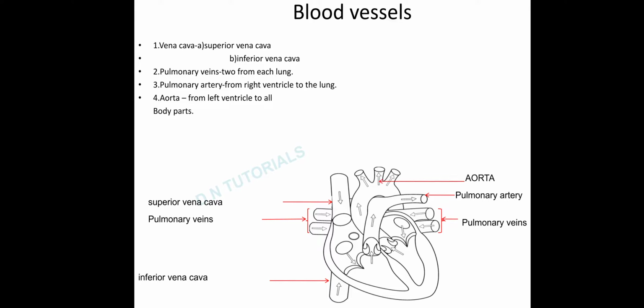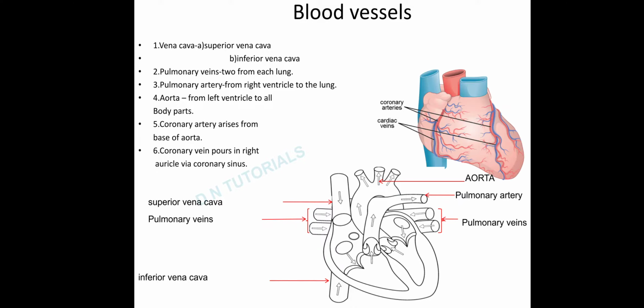Now your heart is a muscular structure. That means it also requires oxygen, it also requires energy. So there must be a blood vessel that brings oxygenated blood to the wall of the heart. The name of that artery is coronary artery, which arises from the base of aorta and distributes oxygenated blood.